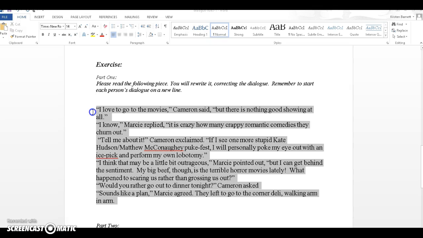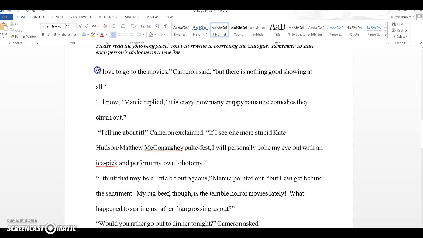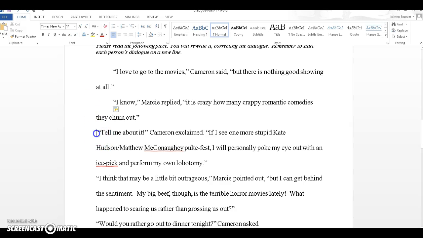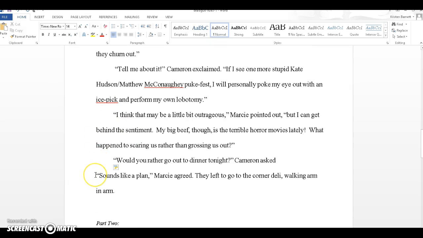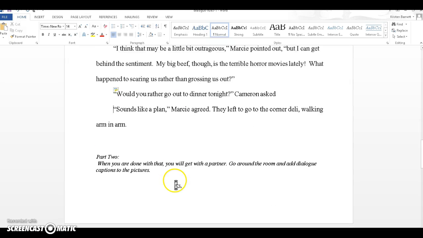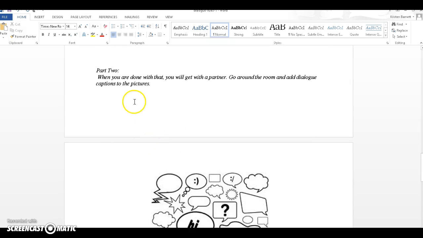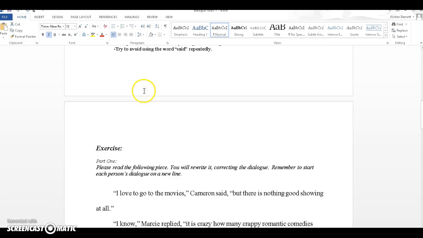So like in your own memoir, remember this will be double spaced. So it looks like this. And these are all new paragraphs. So with dialogue, it makes it easy to write a lot. Alright. Yeah, that looks pretty good. Then part 2, you don't need to go around the room, but add dialogue to the pictures. Do it correctly, punctuate them correctly. Alright, let me know if you have any questions about this.